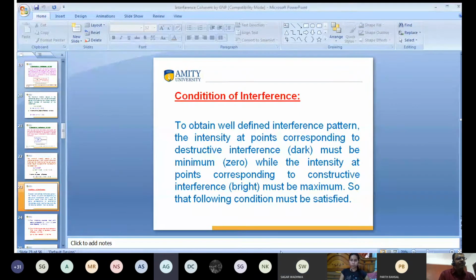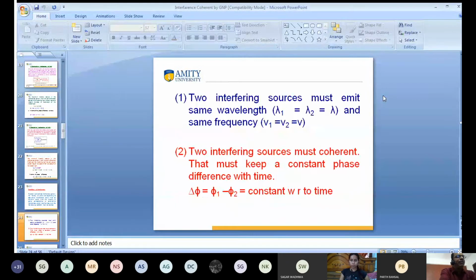So, the conditions of interference. This is very important. In the examination, they are going to ask what the conditions for interference are. The first condition is that the wavelength will be the same and the frequency will be the same. What is the second condition? This is very important: the phase difference will be constant with respect to time.